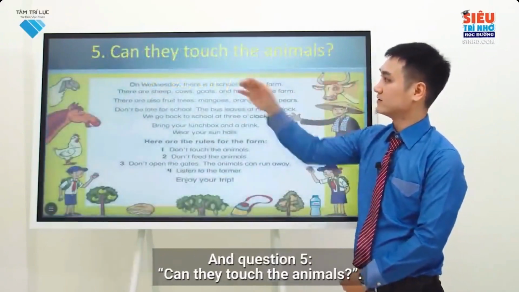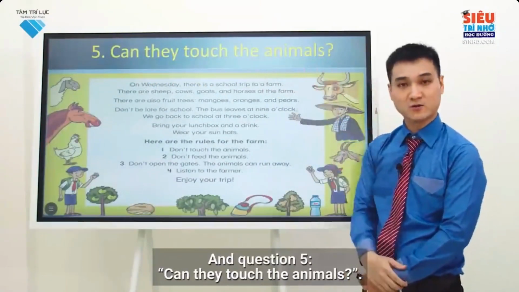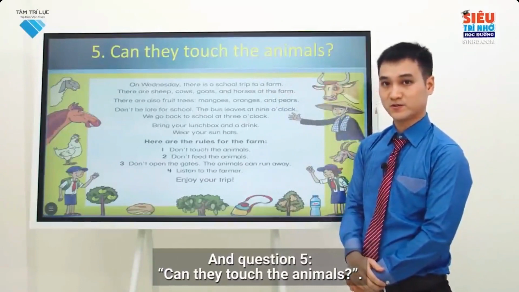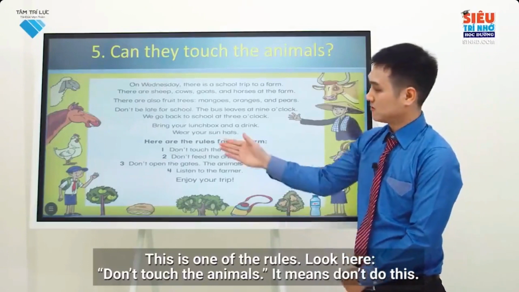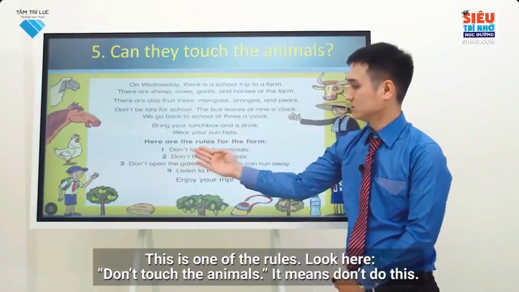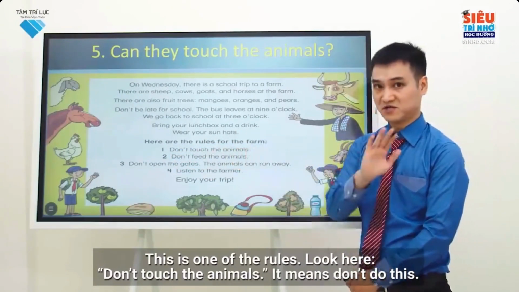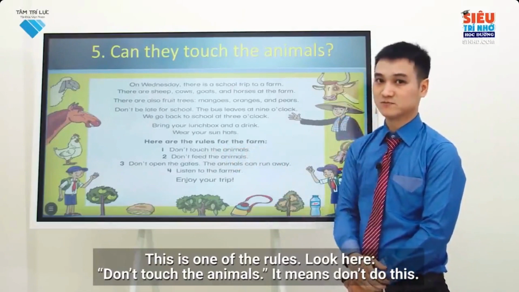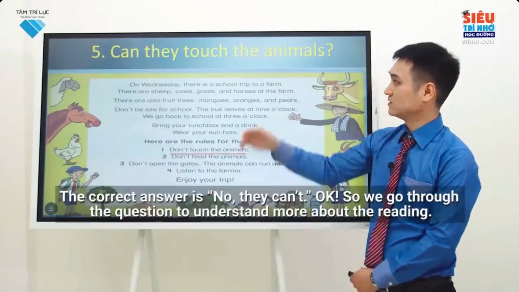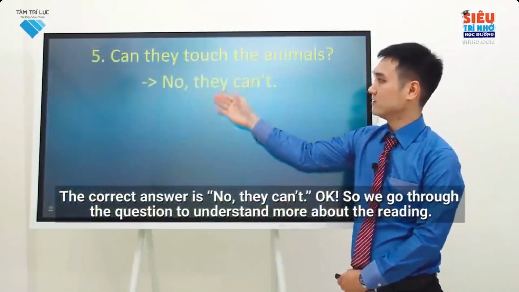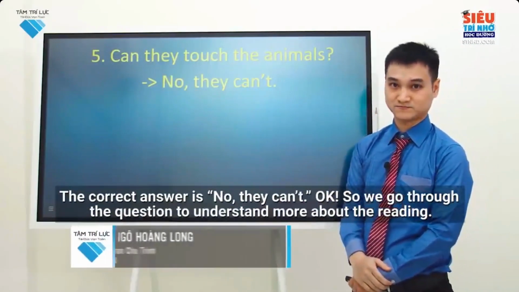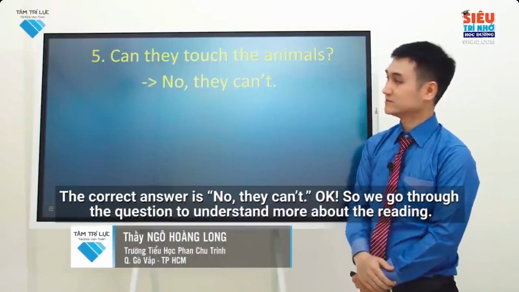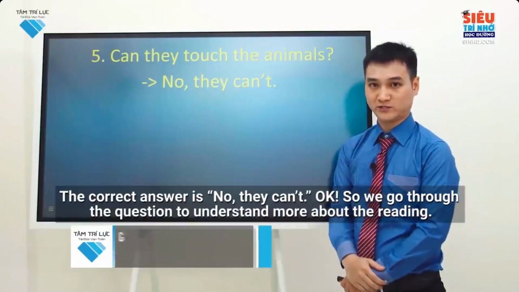And question 5. Can they touch the animals? This is one of the rules. Look here. Don't touch the animals. It means don't do this. The correct answer is no, they can't. Okay, so we go through the questions to understand more about the reading.